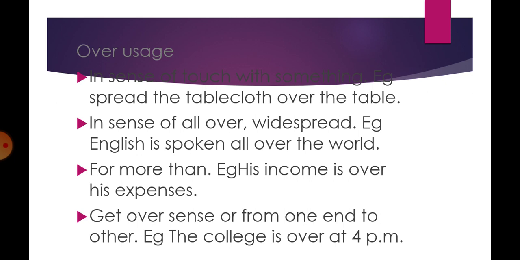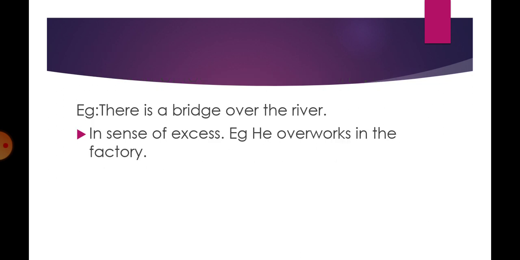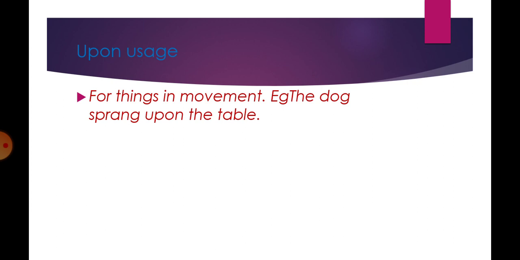Next, over. Over is used in the sense of touch with something. Spread the tablecloth over the table. That means there is a physical contact. There is a touch between the tablecloth and the table. In the sense of all over, widespread. English is spoken all over the world.